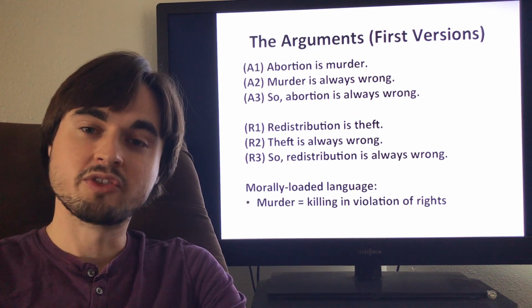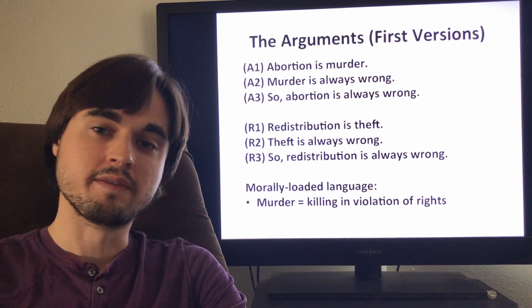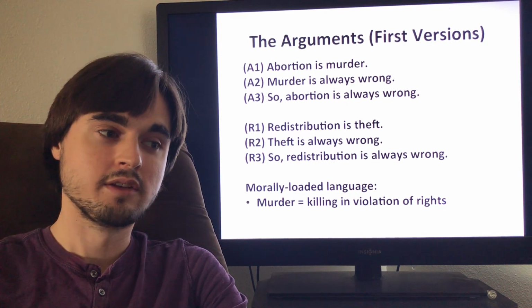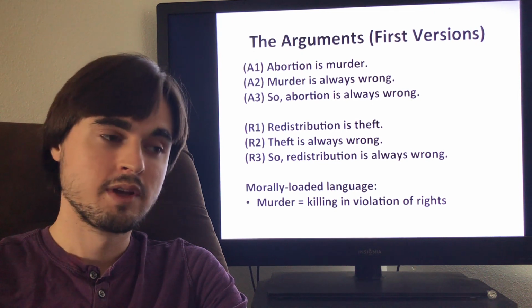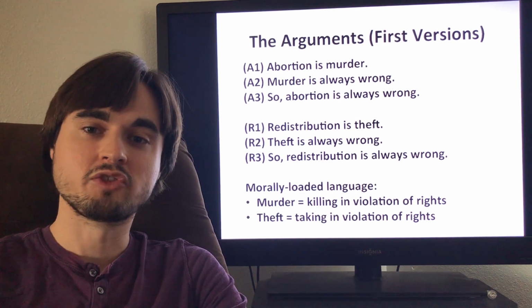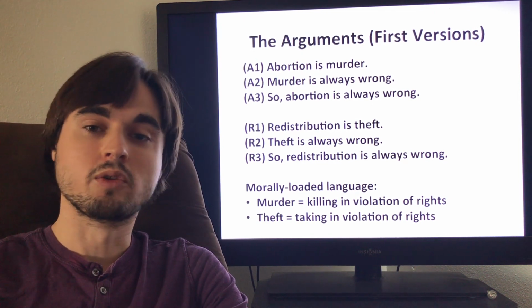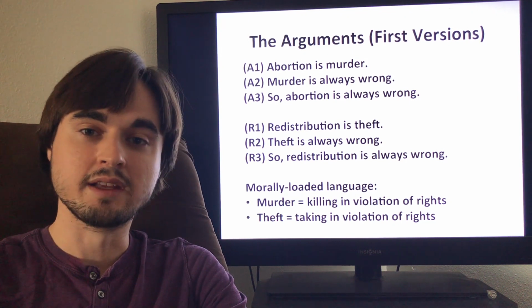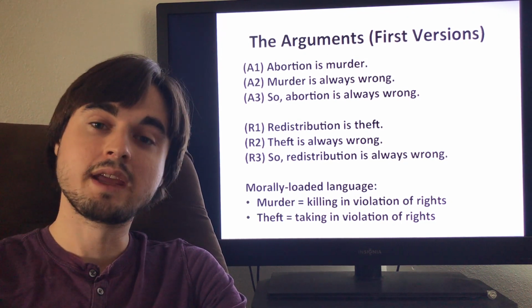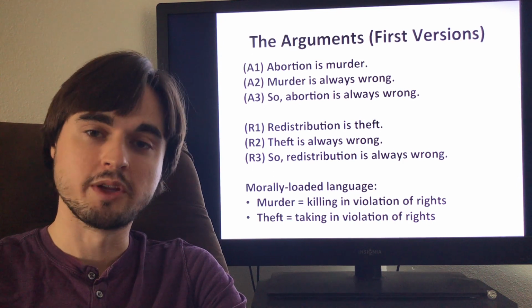Murder is not just any killing, but killing in a way that violates rights. It's killing in violation of rights. And similarly, theft is not just taking, or taking in a way that violates the current laws. It's taking in a way that violates people's property rights.